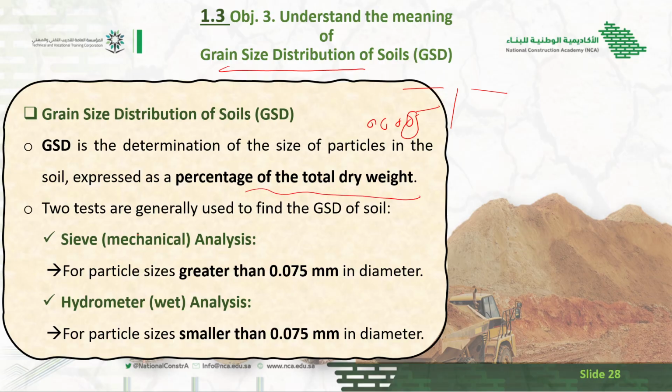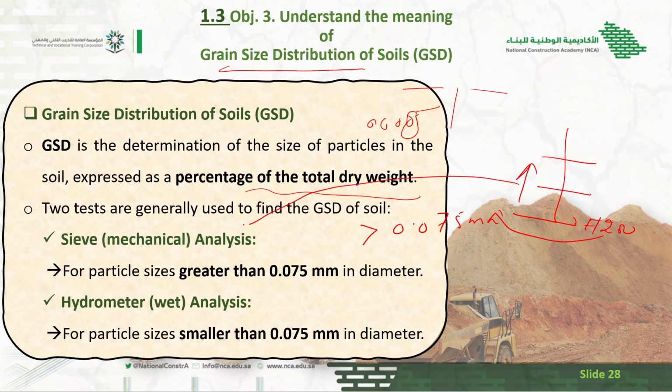There are two tests which are very necessary to understand this. If the particle size is more than 0.075 mm, like sieve number 200, then we use the sieve analysis test.